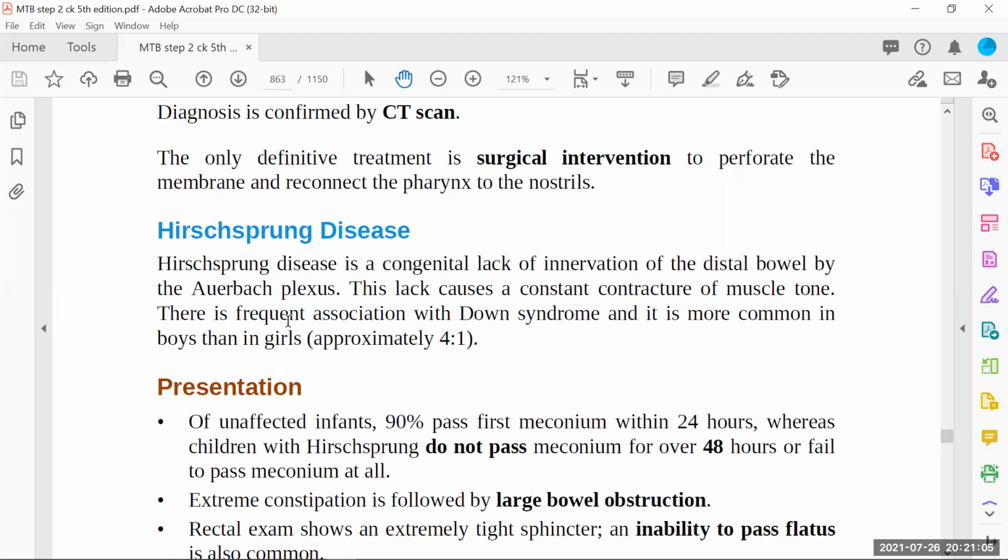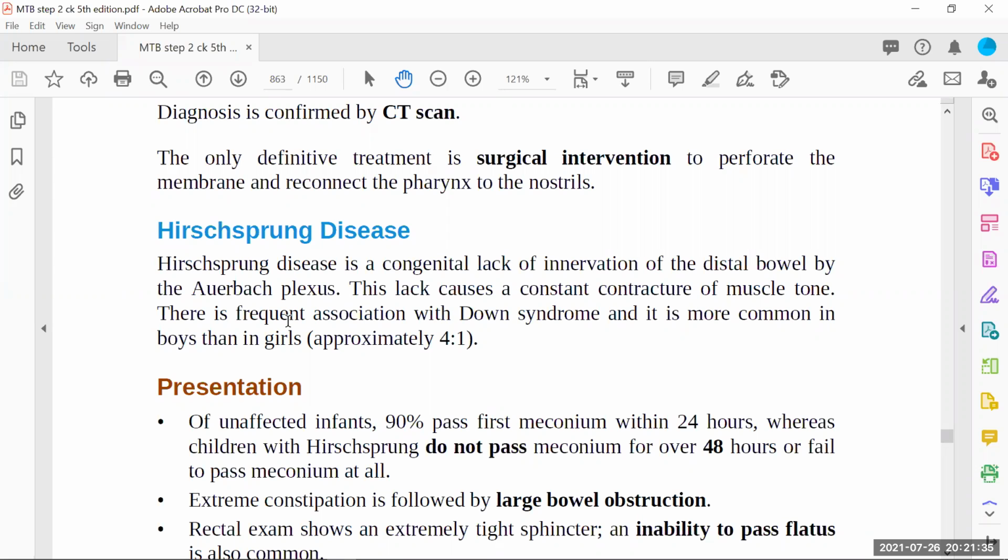Now it's a congenital one, so soon after delivery we have to see this. That's why 24 hours is the time period in which the baby has to pass the first stool, that is called meconium. Meconium has to be passed from the body of the neonate, and that is all because the peristalsis is there, and you want to see that the peristalsis function is okay. But if there is lack of innervation of this Auerbach plexus because of the congenital anomaly, then what will happen? The baby will not be able to pass meconium.